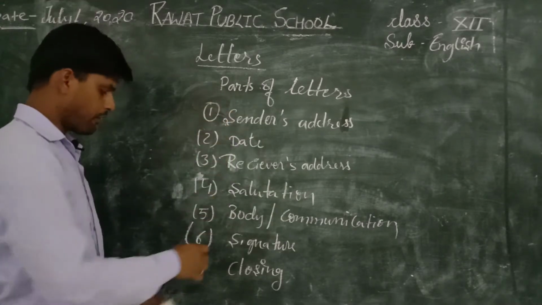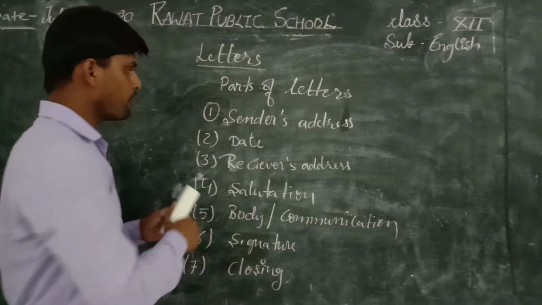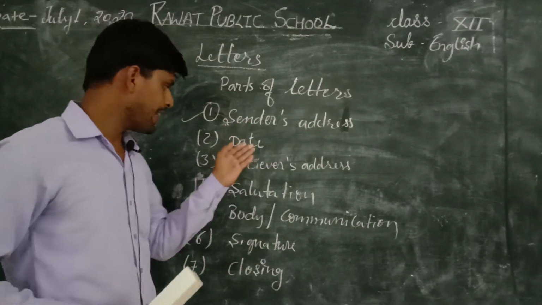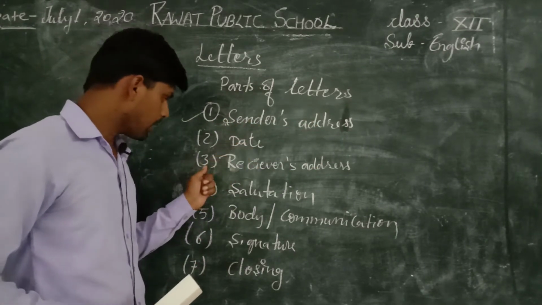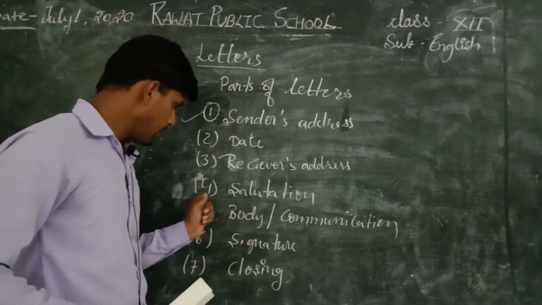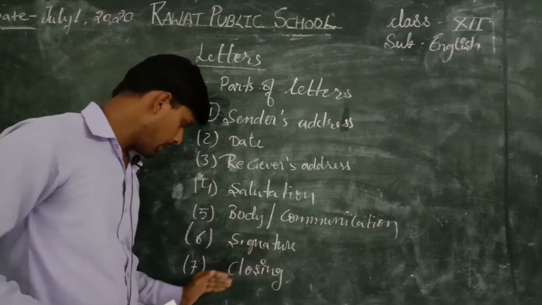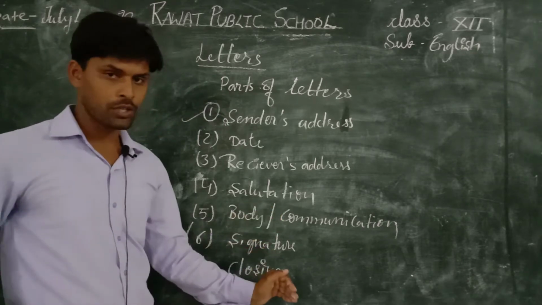These are the 7 parts we have to follow. The first one is sender's address. First we have to write down the sender's address, then date. Third one is receiver's address, then salutation, body. Sixth one is signature, and the 7th one is closing.